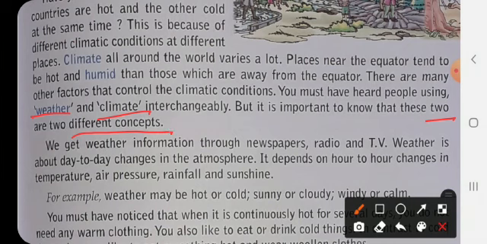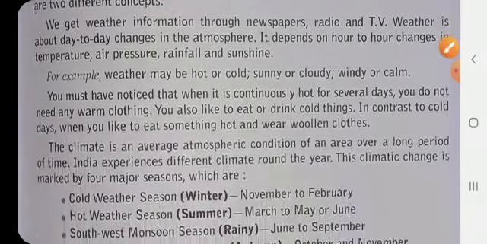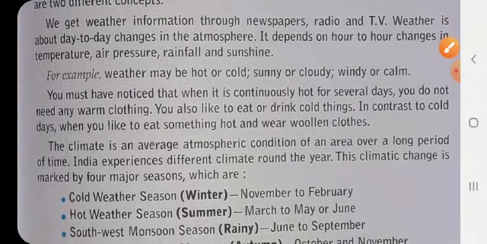Got it? On television, in newspapers and on radio, weather is about day-to-day changes. It is the everyday weather routine which you see on your TV, or hear on your radio, or read in newspapers.